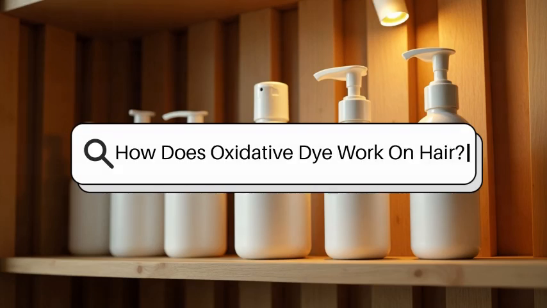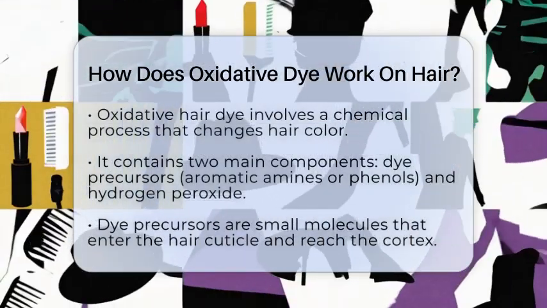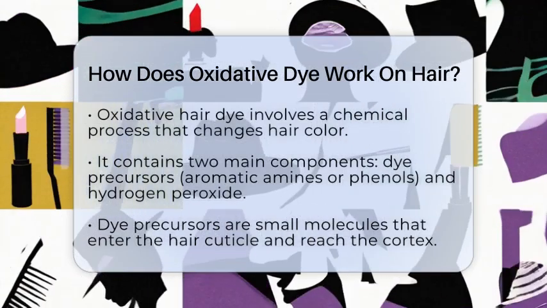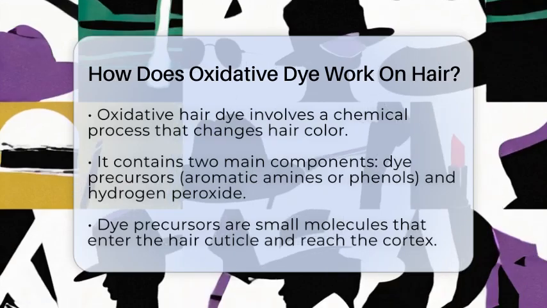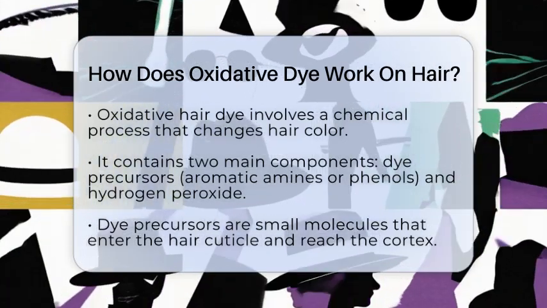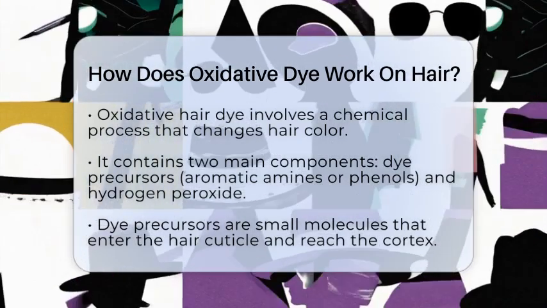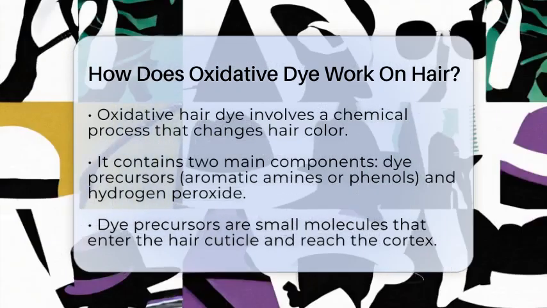How does oxidative dye work on hair? Imagine transforming your hair color through a process that involves chemistry, precision, and a bit of science magic. When you see a box of hair dye labeled as oxidative, it hints at a complex interaction happening at the molecular level. Understanding this process can help you appreciate how your hair changes color and how different shades are achieved.